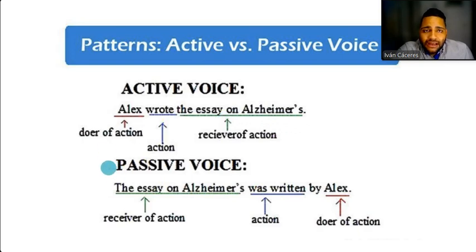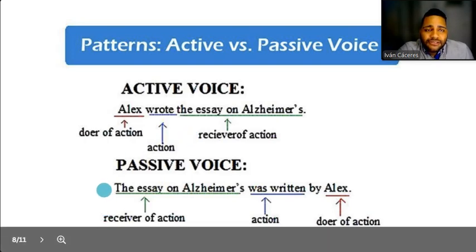In the passive voice, we have the opposite, because we're going to talk about the receiver of the action first, as you can say, the essay on Alzheimer's, okay? We're going to keep it at the beginning. So we have the essay on Alzheimer's. Then we have to have verb to be, always verb to be, as I said before, okay? Was, because it's just one thing, is one essay. So because of that, was. And then the past participle of the main verb. If we had the past simple here, wrote, we're going to add the past participle, which is written. So the essay on Alzheimer's was written by Alex, okay?